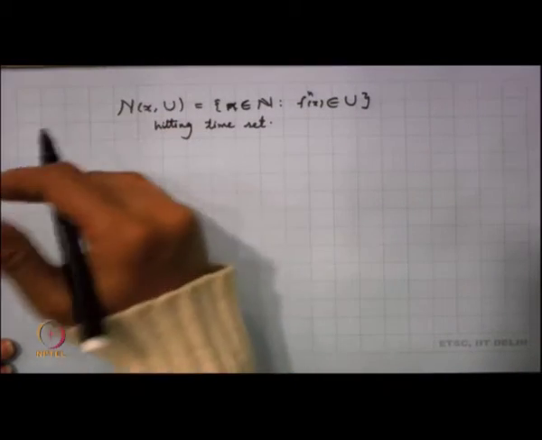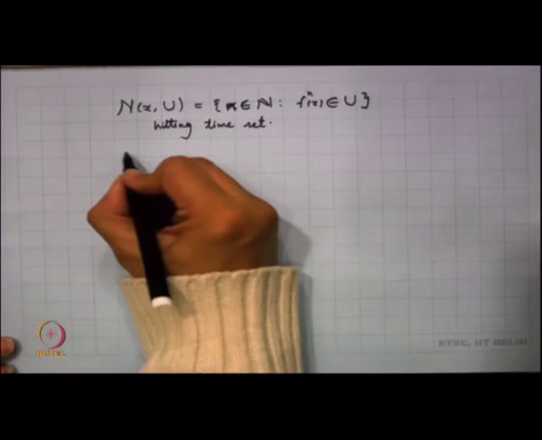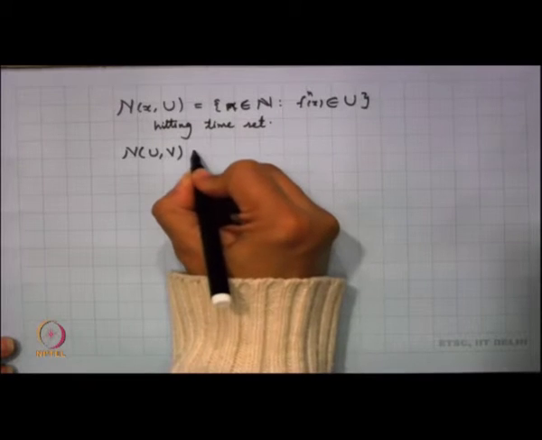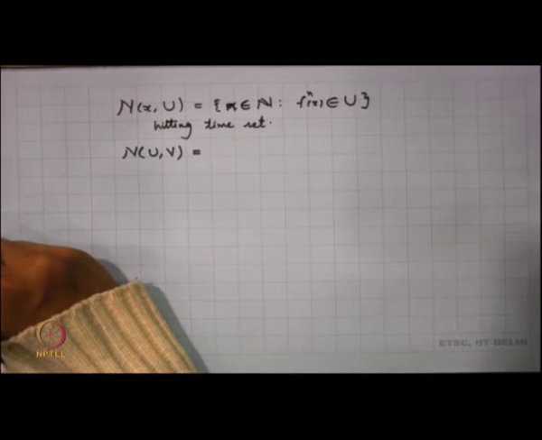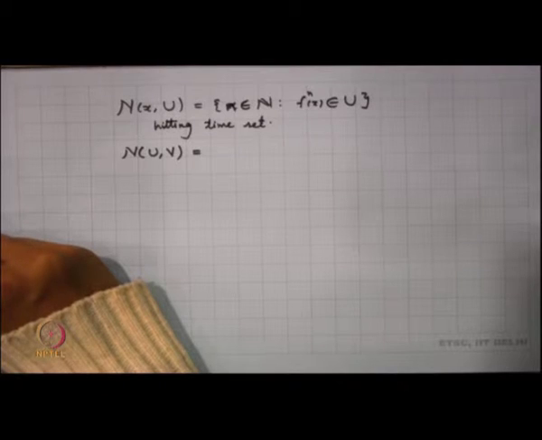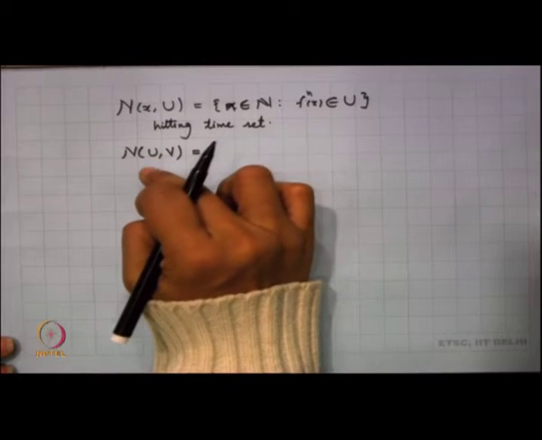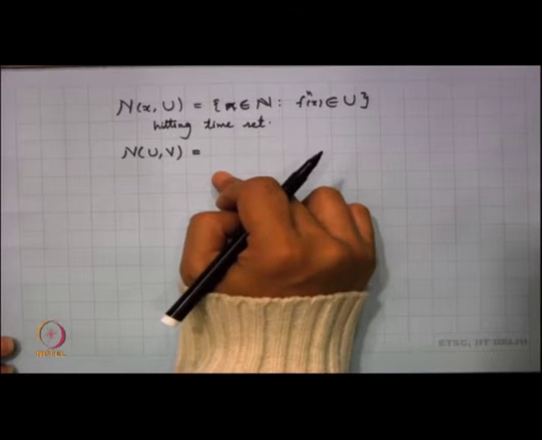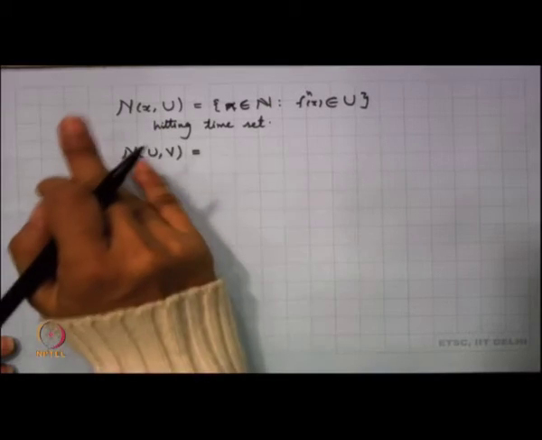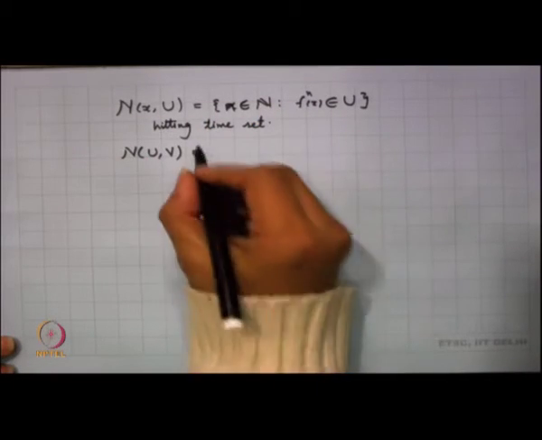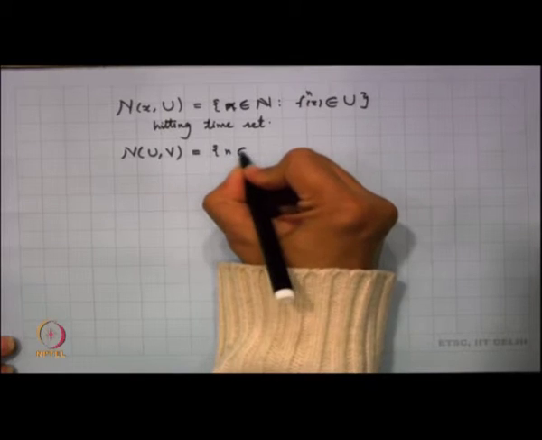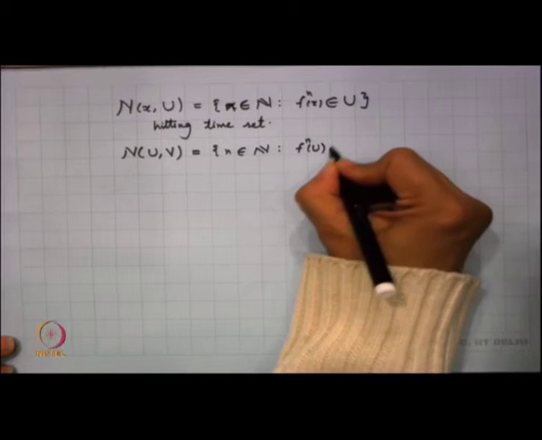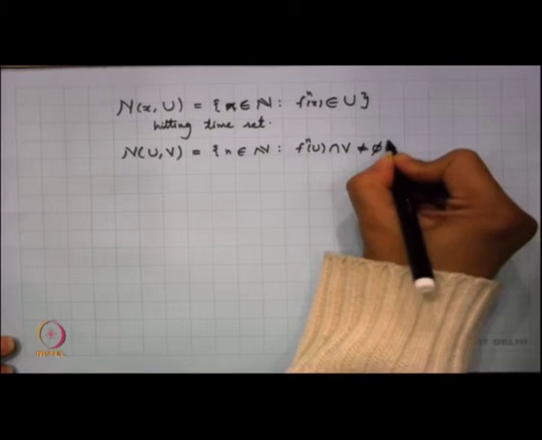Now, we can slightly generalize this to accommodate something more. I am looking into U and I am looking into V. What is N(U,V) equal to? I can say that there is a point x in U which hits V. Since there can be many x in U which hit V at different times, this is the set of all n in ℕ such that fⁿ(U) ∩ V is non-empty.